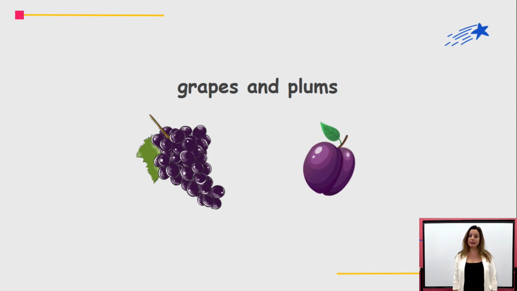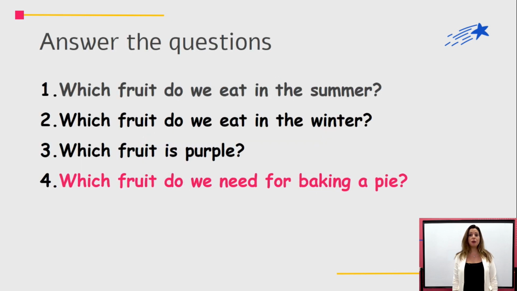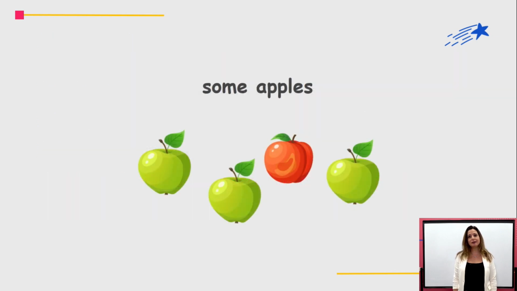Great. And the last question. Which fruit do we need for baking a pie? What do we need for our pie? Only from the poem, מהדקלום. מה היינו צריכים בשביל להכין pie? Do you remember what we need? It can be green or yellow or red. What fruit is it? Some apples. Apples are for the pie. With them we can bake a pie.